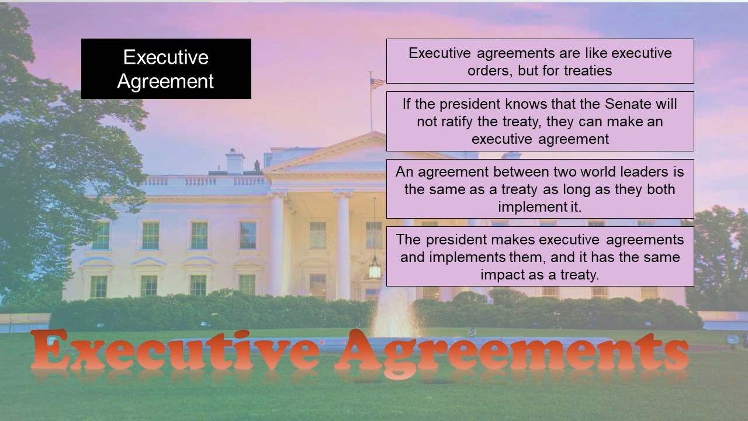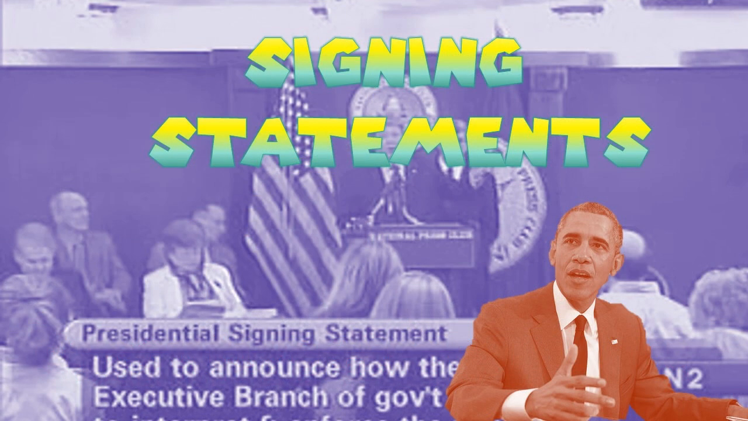Now, just like an executive order, the next president can come along and get rid of all these executive agreements, but the executive agreement is a way that the president can do something faster, that the president can do when Congress won't cooperate. One more tool we want to talk about for a minute here.